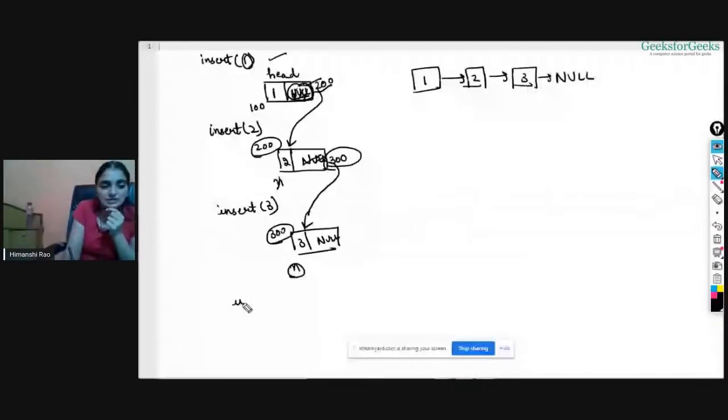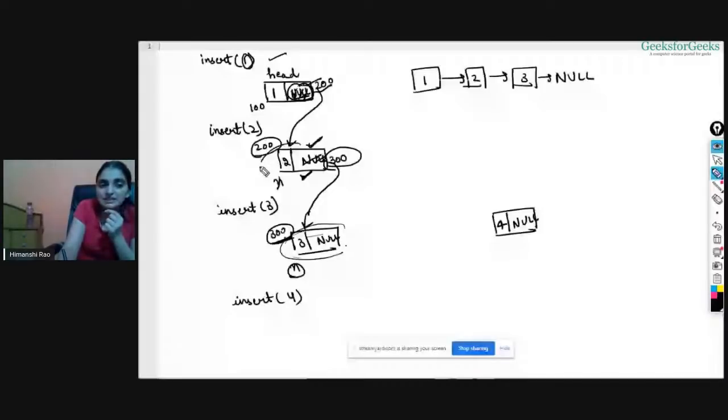Okay. Now say I want to insert 4. So if I want to insert 4, what do I need to do? Again, a new node will be created with data 4 and this will be null, right? So how can you attach it with this? You need to traverse over the complete list, right? Because do you have the address of this node, this 300? This 300 is with this node only, right? We don't have the address of this node. This node contains the address of this node, similarly, the address of this node is contained by this node, right? So we need to start from the head node itself.